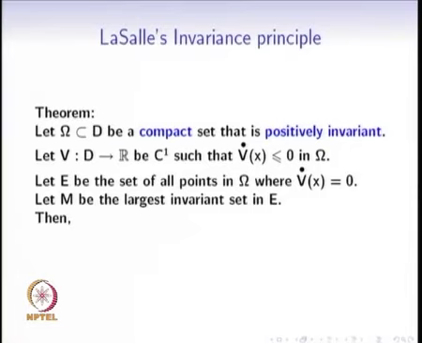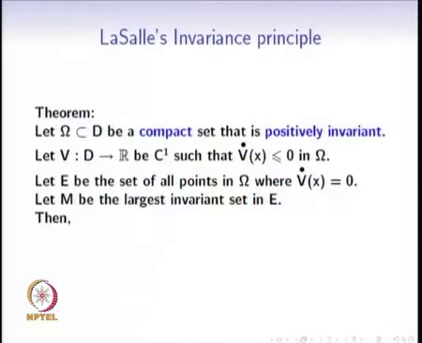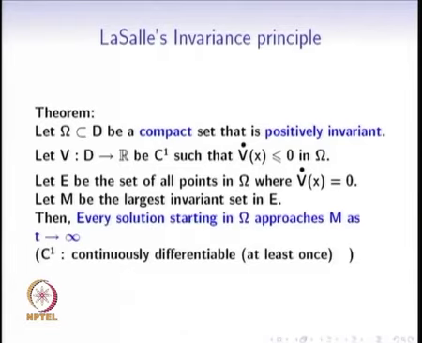For this v, we will now find a set E such that v dot equal to 0 on this set E, and let M be the largest invariant set in E. Largest invariant set in E means it is invariant under the dynamics of this dynamical system, it is contained in E, and it is the largest such set. In other words, any other subset of E that satisfies these properties is also contained in M. If these conditions are satisfied, then every solution starting in omega approaches this set M as t tends to infinity.